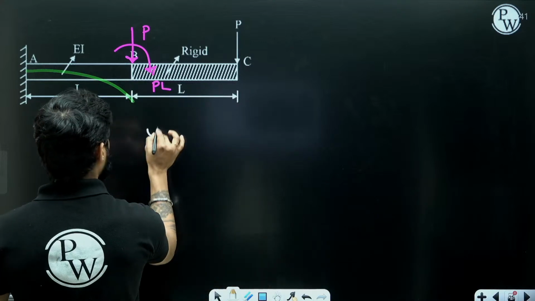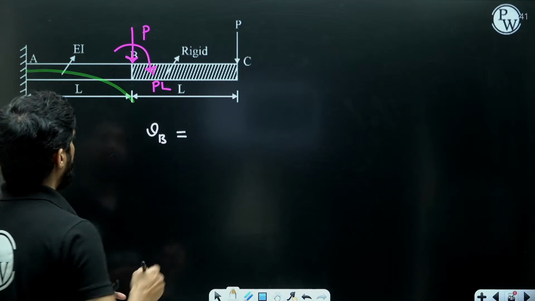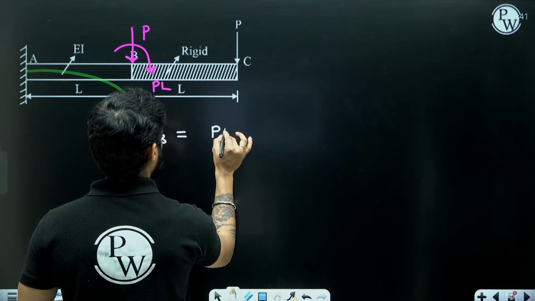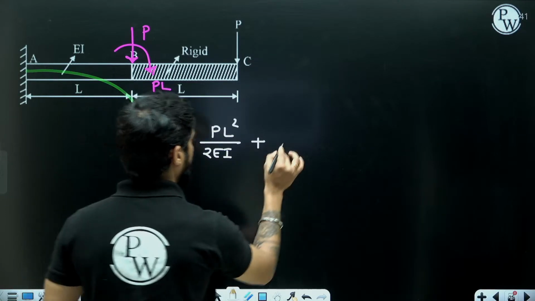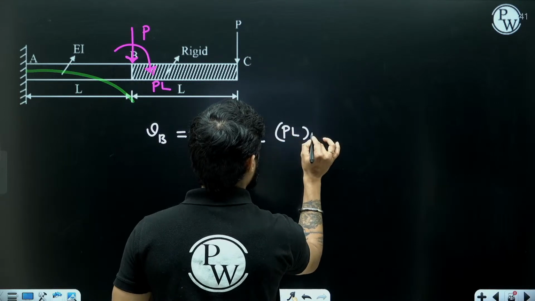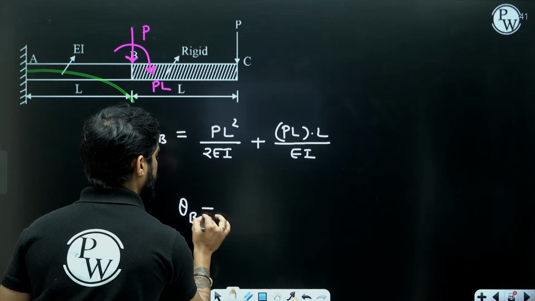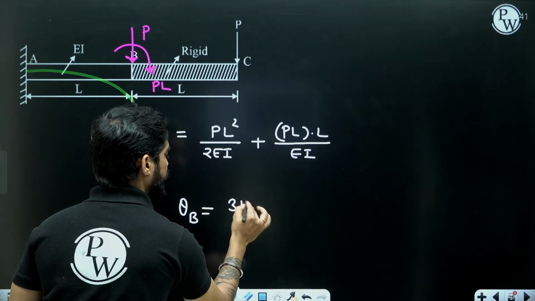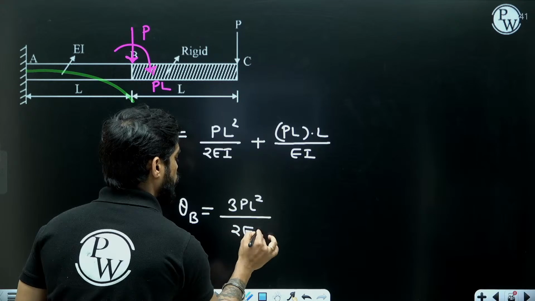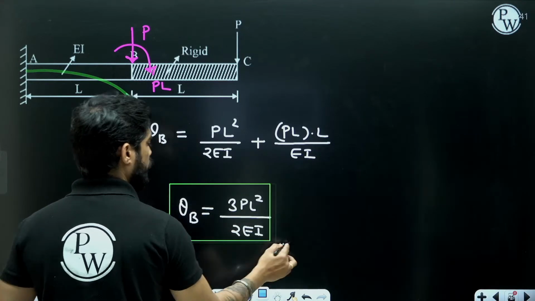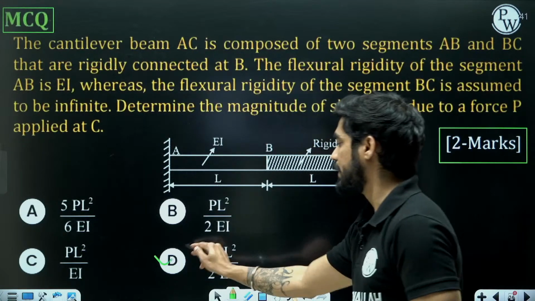So the slope at point B will be due to the force as well as the couple. Due to the force, it will be WL square by 2EI, so PL square by 2EI. And due to the couple, it will be ML by EI. So M is PL into L by EI. So what will be the slope at point B? It will be 3PL square by 2EI. So the answer will be 3PL square by 2EI, D.